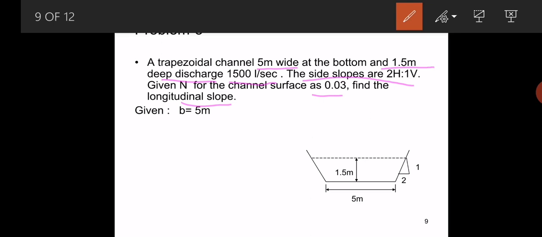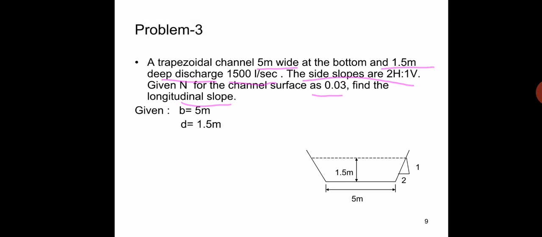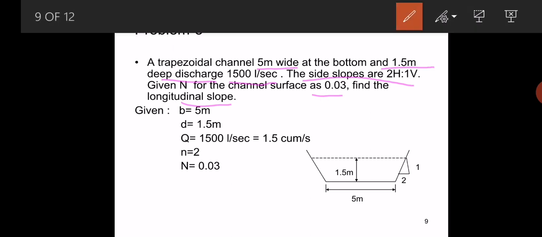So he has given the values: breadth is equal to 5 meters, depth is equal to 1.5 meters, Q is equal to 1500 liters per second. In terms of meter cube per second, it is 1.5 cubic meter per second. So n is equal to 2. Here we can see the figure of the trapezoidal channel section: 1.5 meters depth, 5 meters breadth, 2 horizontal, 1 vertical.